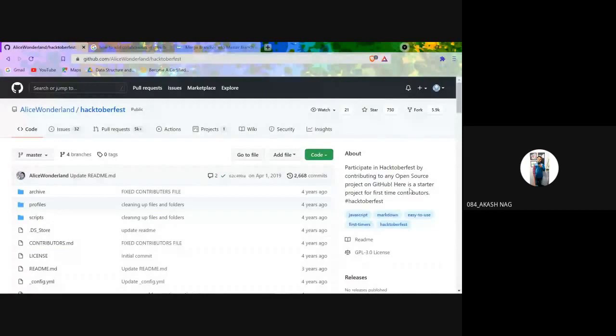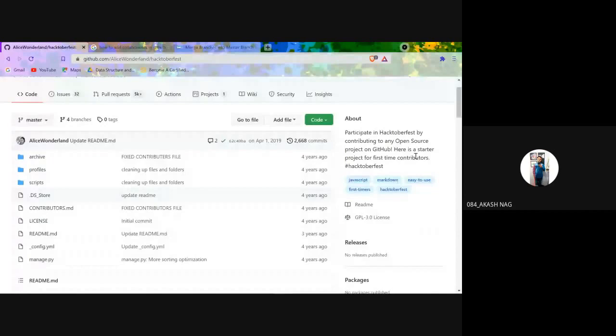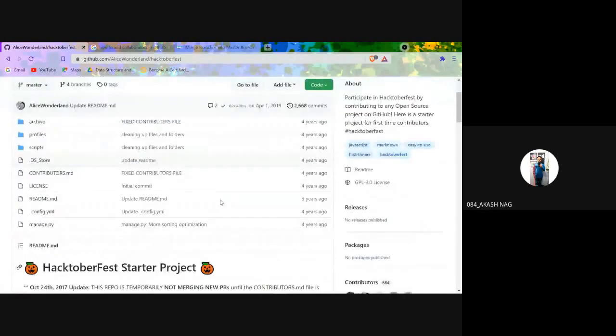You can see the pull requests are 5k plus, which means 5k plus pull requests are still pending, and they have to accept these 5k changes. So you have to check before contributing if the repository has this tag Hacktoberfest or not. So that's all about the Hacktoberfest.